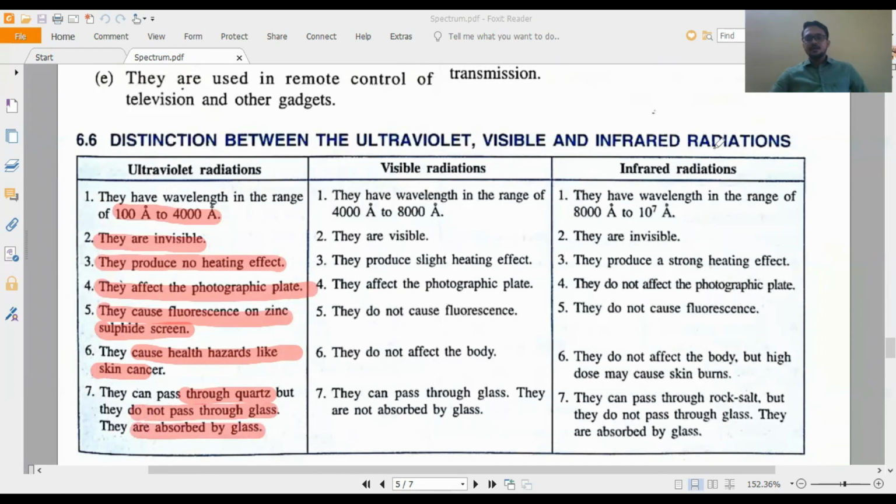Come to infrared: the wavelength range is 8000 angstrom to 10 to the power 7 angstrom. In nanometer, it will be 800 nanometer to 1 millimeter. They are also invisible. They produce a strong heating effect. They do not affect the photographic plate because they do not have chemical effect. They do not cause fluorescence, again because of no chemical effect. They do not affect the body much, but a high dose may cause skin burn because of the heating effect. They can pass through rock salt but do not pass through glass. That means they are absorbed by glass.